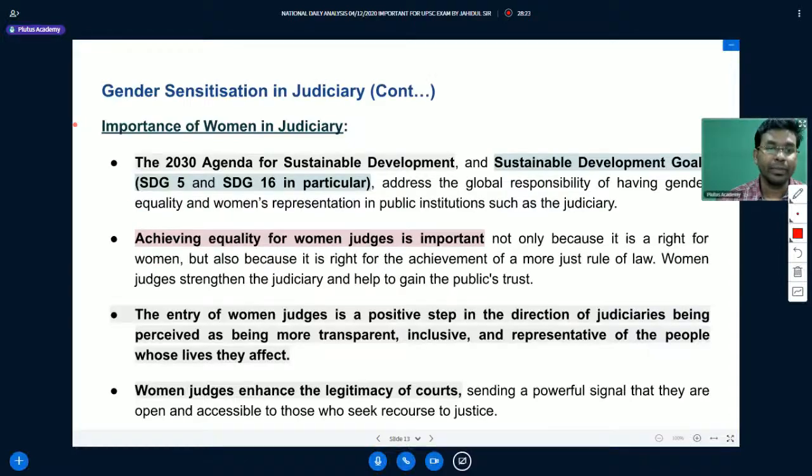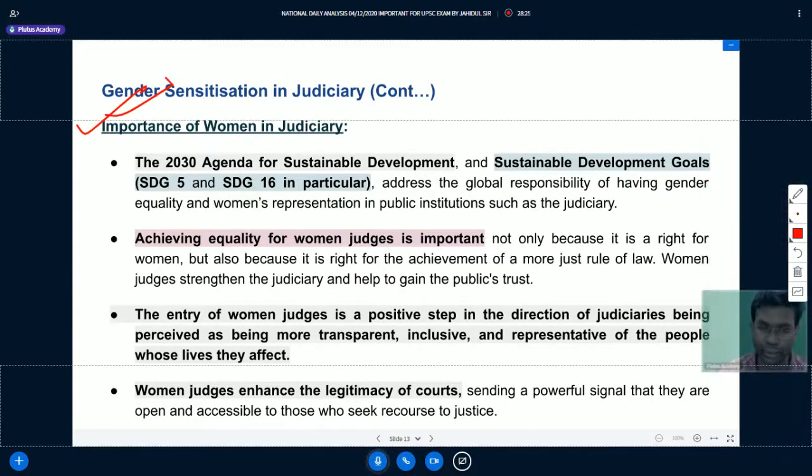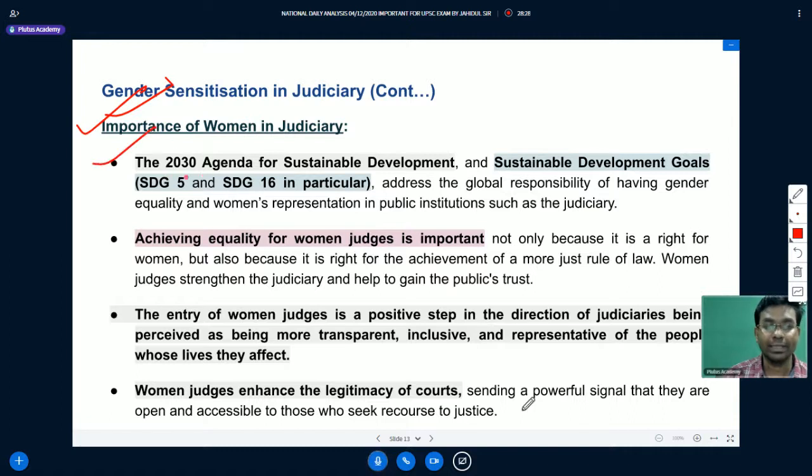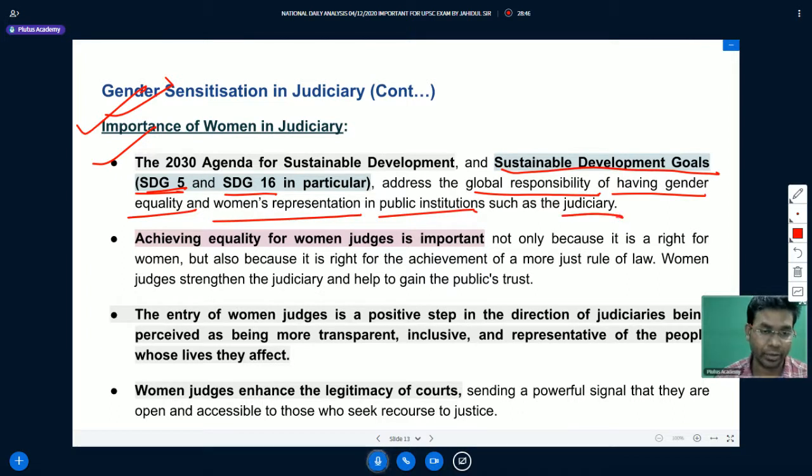Now, what is the importance of women in the judiciary? The 2030 Agenda for Sustainable Development and the Sustainable Development Goals, especially SDG number 5 and SDG number 16, address the global responsibility of having gender equality and women's representation in public institutions such as the judiciary. Achieving equality for women judges is important not only because it is a right for women, but also because it is necessary for the achievement of a more just rule of law.